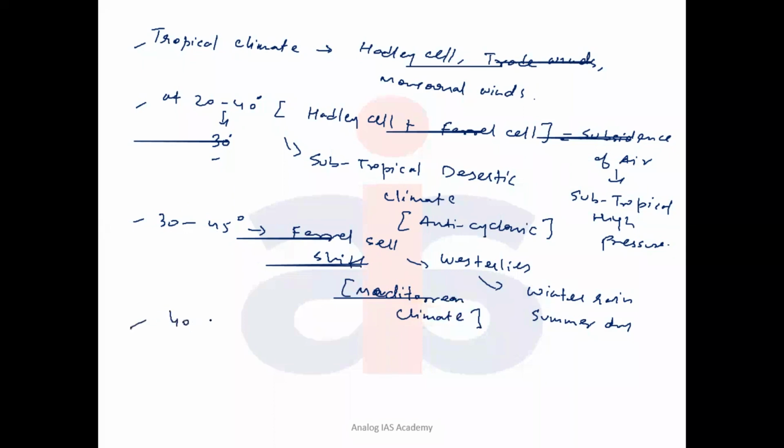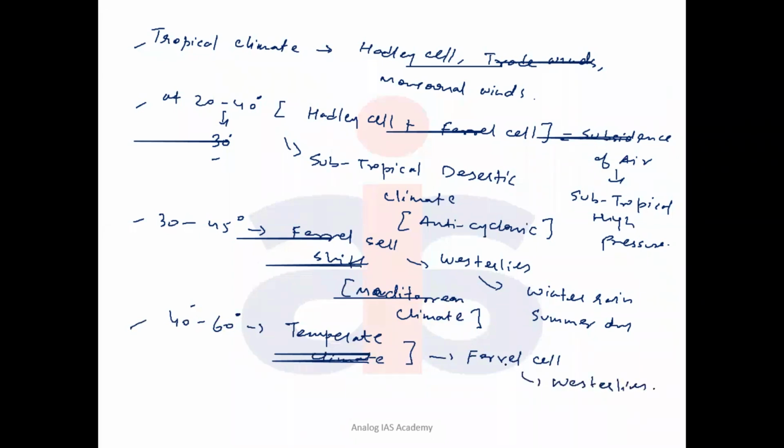But if you go clearly between 40 to 60 degree, only controlled by Ferrel cell, this is maintaining which weather conditions? Temperate climate has been maintained by this tropospheric Ferrel cell. So in the temperate climates, which winds are being controlled by Ferrel cell? Westerlies are permanent. Westerlies are permanent or controlled. So that's the one thing that comes out. Okay. Now the British type climate on the western margins and St. Lawrence climate on the eastern margins get developed.